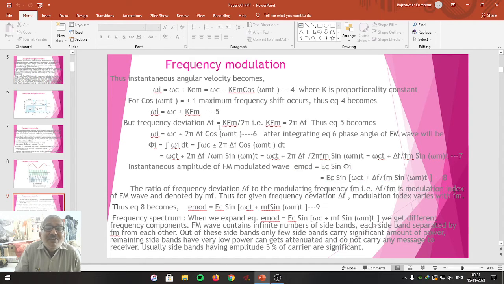But frequency deviation is given as k Em upon 2 pi. Delta f equals k Em upon 2 pi. So k Em is equal to delta f into 2 pi.